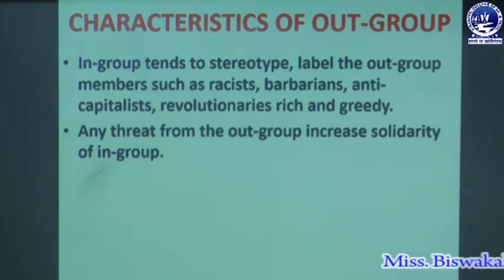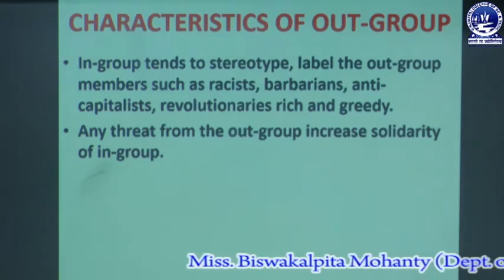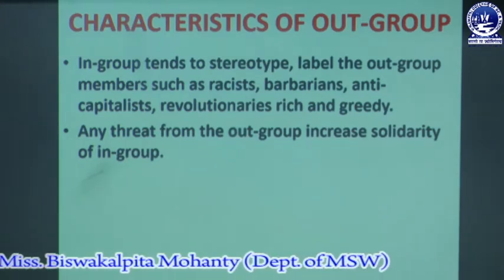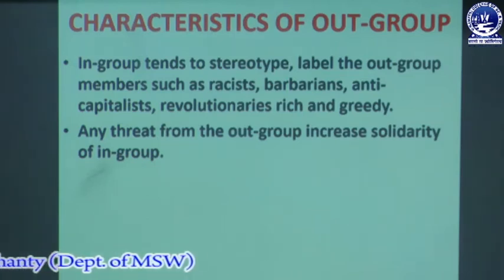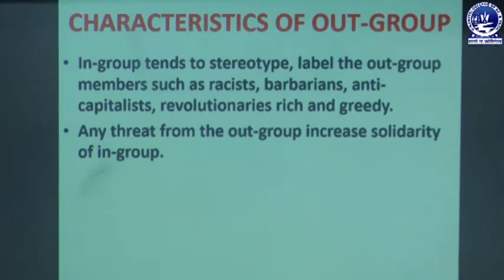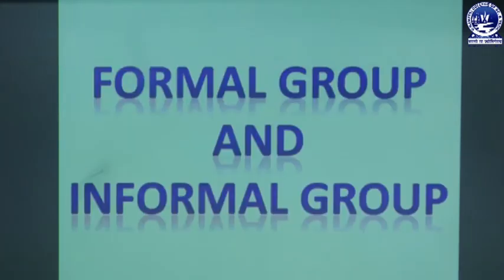It means when we feel that a group is not accepting us, they do not have a good relationship with us, then that point increases the relationship, or the we-feeling, of the in group members. And next we will discuss formal group and informal group, which are all about the in group and out group. What are the characteristics of in group and out group?